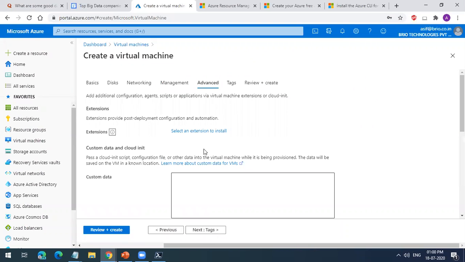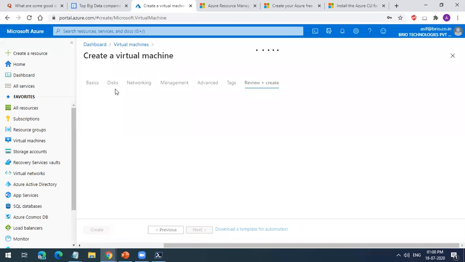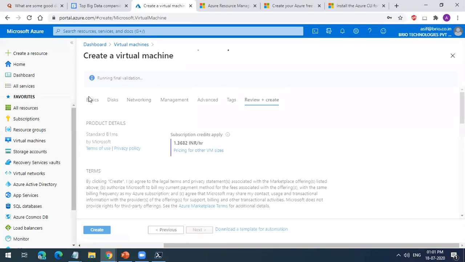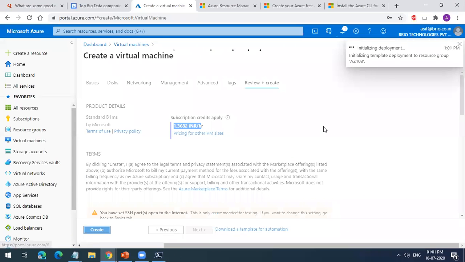The other thing, you can have extensions also. You can have bash commands to install and upgrade. You can have those command extensions here, and whenever the VM is created, those commands will run automatically. You can tag them if you want. You can create. This will validate and it will create the VM. And once validation is passed, it will allow you to create that VM, and you can directly connect using SSH once it's created.